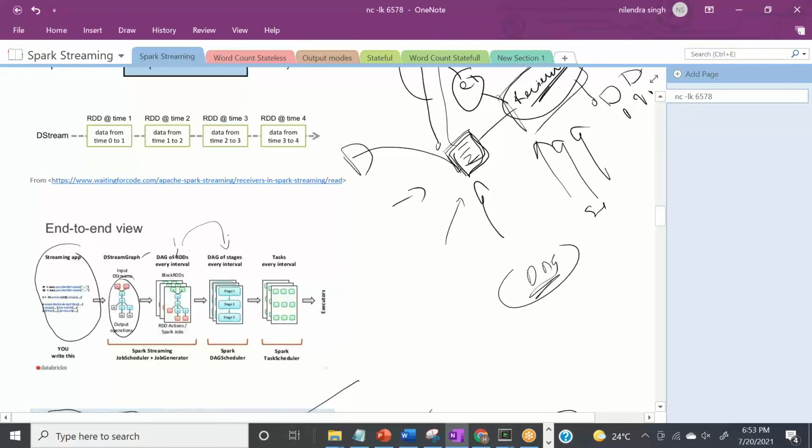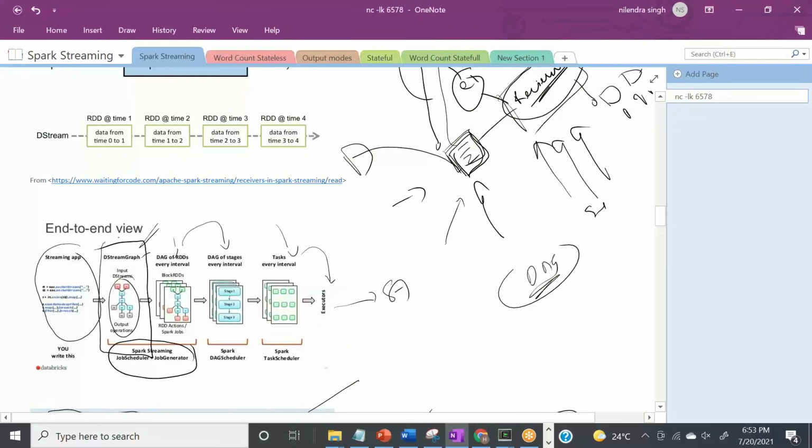This DAG will be converted to stages, which will be converted to tasks and go to executors. The executor will do the task and store it somewhere. The only important thing you need to notice here is this: every streaming application, when it goes to the driver, will be converted to a DStream graph. This is the functionality of Spark Streaming.